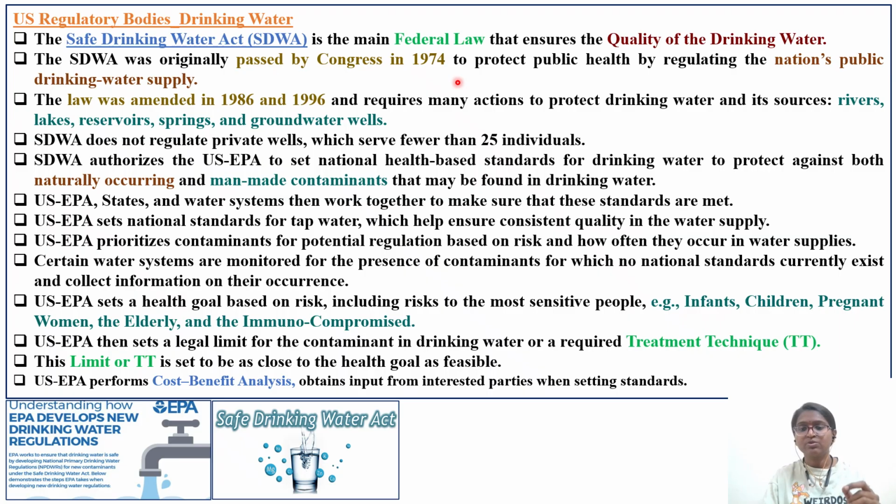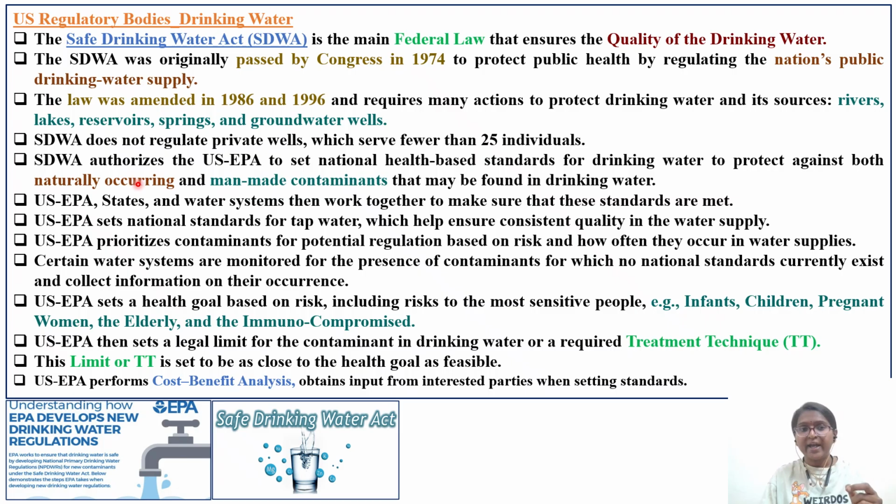The Act, like the 1972 Clean Air Act, is meant to protect public health by regulating the nation's public drinking water supply, whether it is a river or a lake. The law was amended in 1986 as well as in 1996. It requires many actions to protect drinking water and its resources, which include rivers, lakes, reservoirs, springs, and groundwater wells. But if there is a lake or a well with a small number of consumers, fewer than 15 or 20, we'll see about it. The SDWA does not regulate private wells which serve fewer than 25 individuals. So these are an exception.